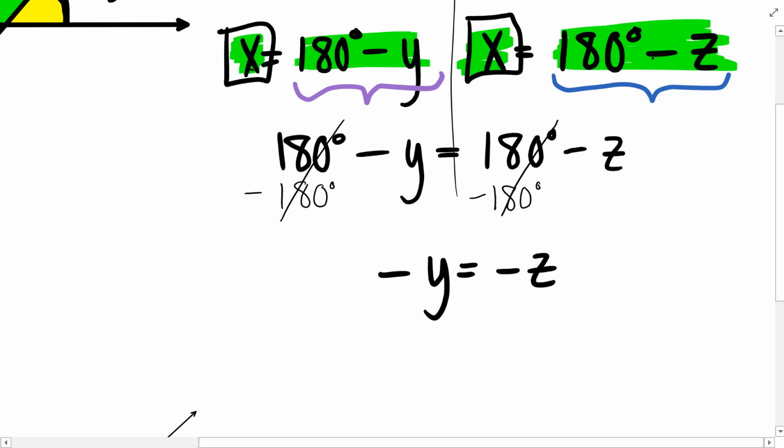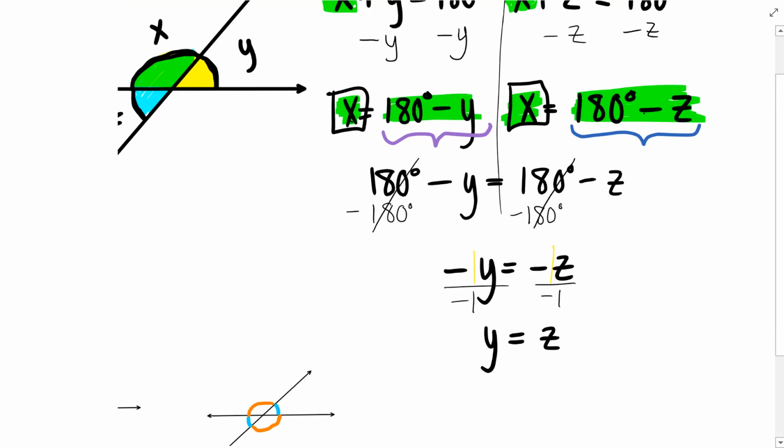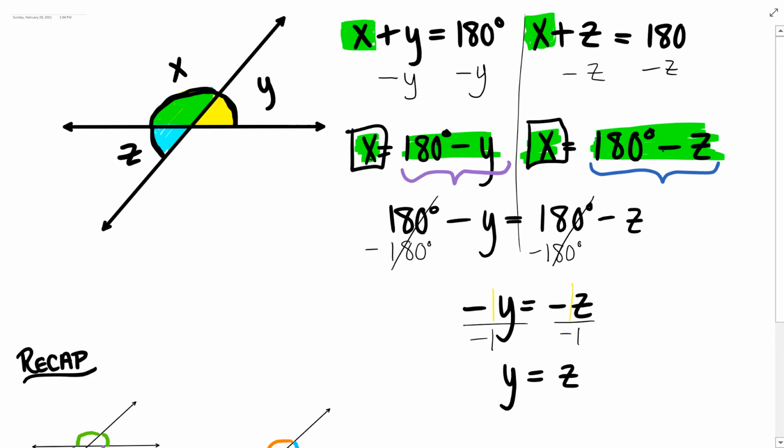If negative y is equal to negative z, I could divide both sides by negative 1 and then get that y is equal to z. Angle y is actually equal to angle z. These give me the same exact measure.